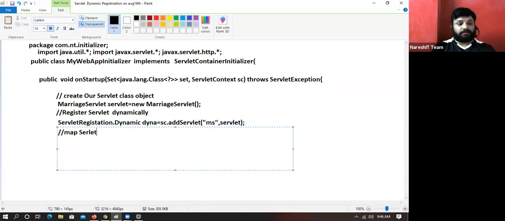Yes, you have to create the object in this approach, that's why it is called programmatic. Map the servlet component class object with the URL or URL pattern.